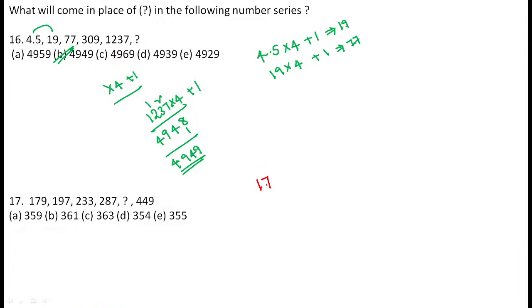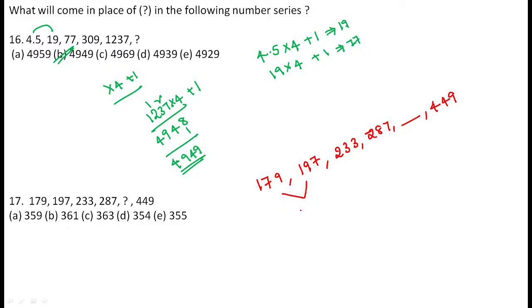Now next one, see, 179, 197, 233, 287 dash 449. If all the numbers are nearer, guys, if one number is nearer to another number, you just find the difference number.